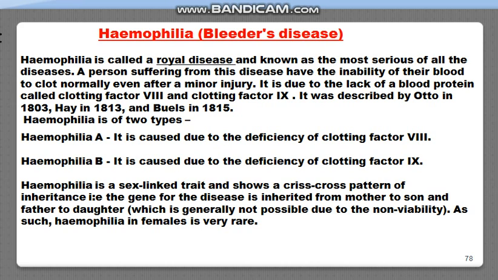Mostly males are affected by hemophilia, because in daughters it is not possible due to the non-viability of this gene. When we study these crosses, you will understand how it is inherited. So hemophilia is a sex linked recessive trait and shows a crisscross pattern.